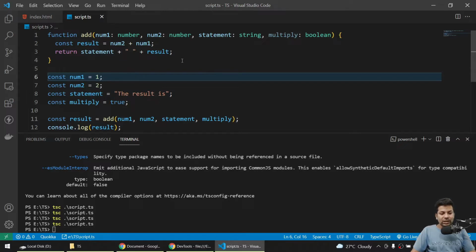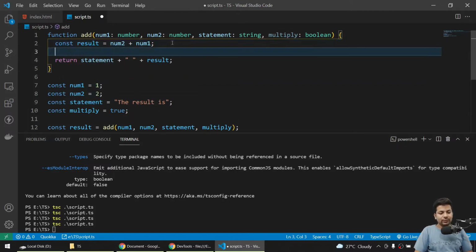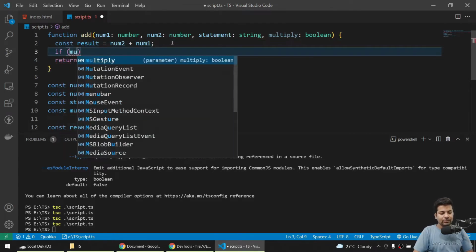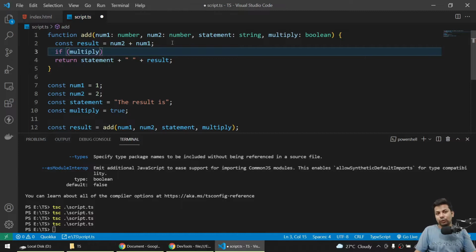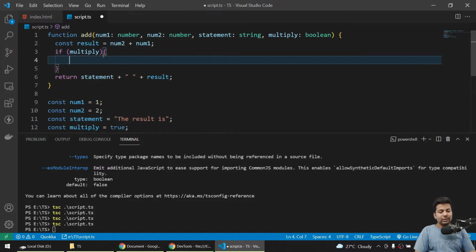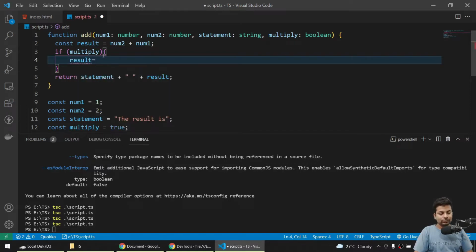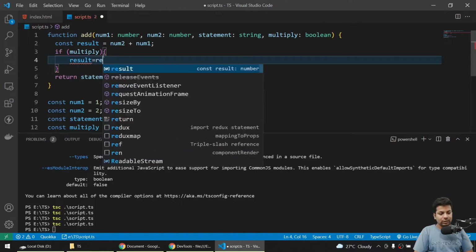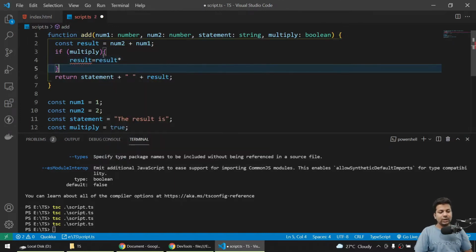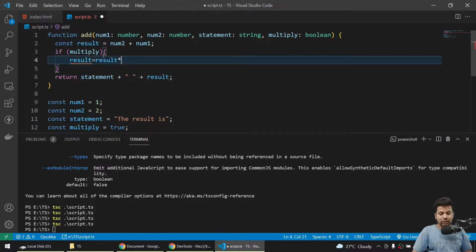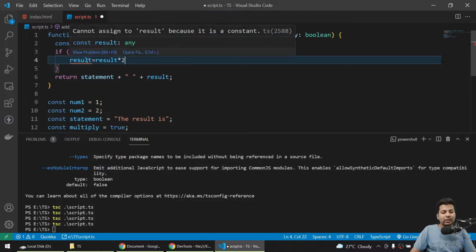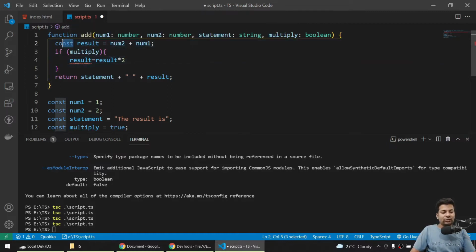Now if you check, we have sent multiply also, so we'll just say if multiply, and you don't have to check equal to true because this is a default behavior of JavaScript. If multiply, just say result equals to result into 2. Yeah, so why is it not writing 2 here? You can see it's showing error, can't assign result because it's a constant, so I'll just make it let.